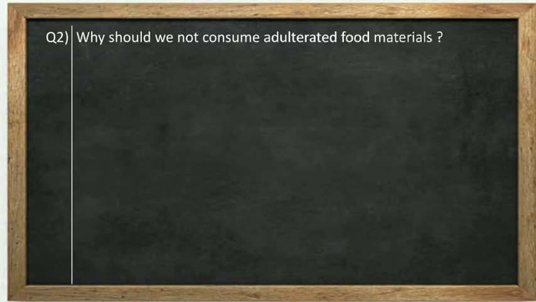Okay. Question number 2. Why should we not consume adulterated food materials? Adulterated food material means mixed quality of food. Some food material is not labeled properly, okay, and not pure. Like this, food material is called adulterated food material. So what will happen if you will consume adulterated food? Obviously it will affect your health, so we should not consume it.